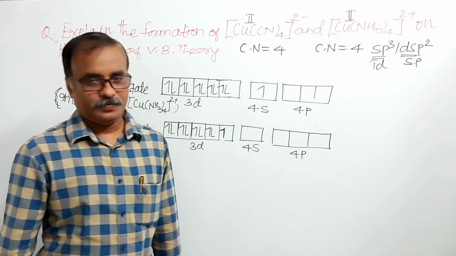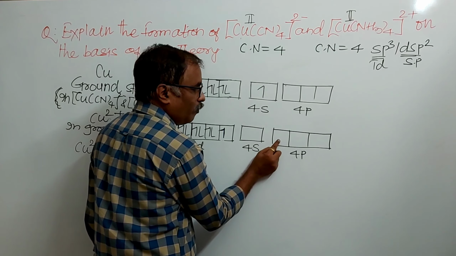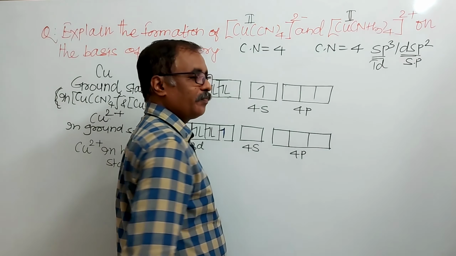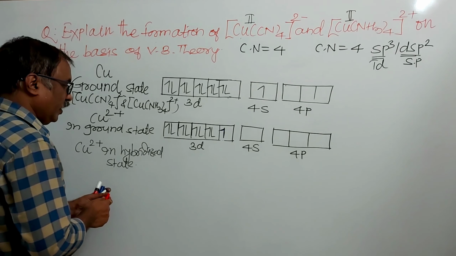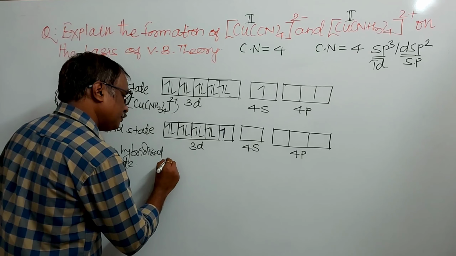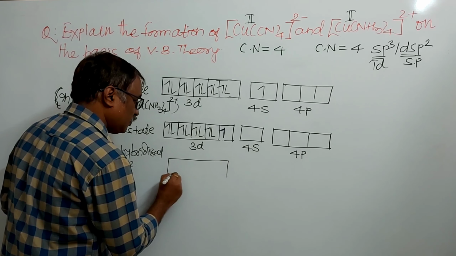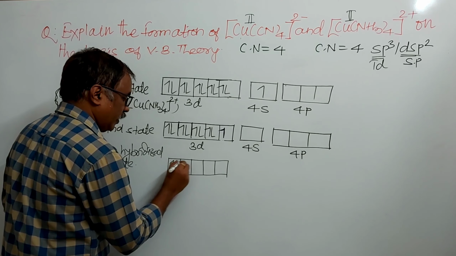We have seen this in detail. That is, mixing and recasting of 4s, 4px, 4py and 4pz. So here, this 3d remains as it is, like this.